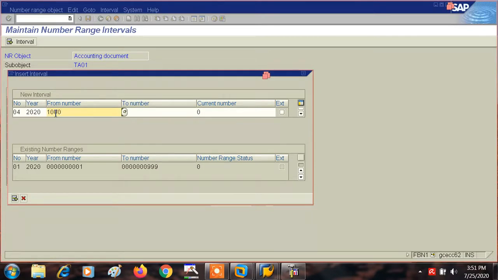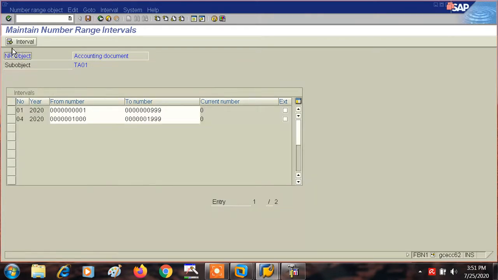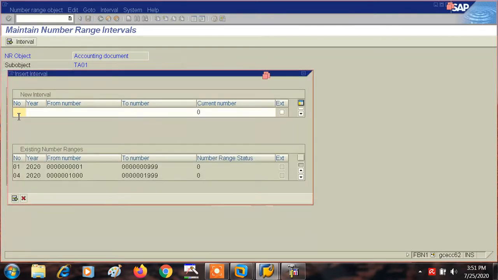So we'll make from 1000 to 1999. Okay, now next number, again go to interval. Next number we will take 14. Suppose we take 14. So why I am taking like this, I will tell you.